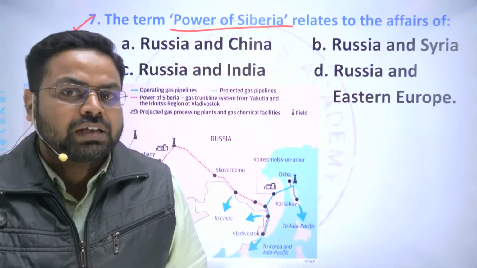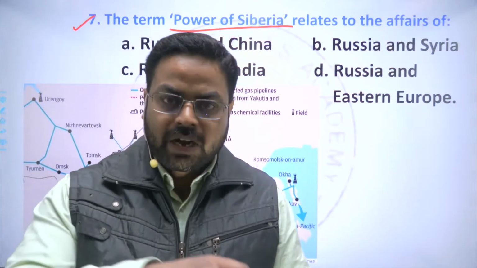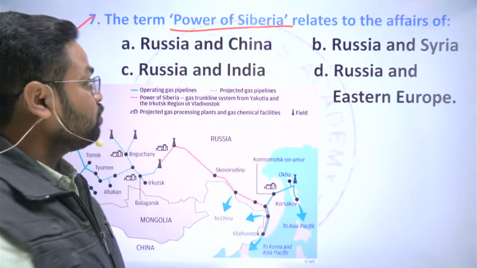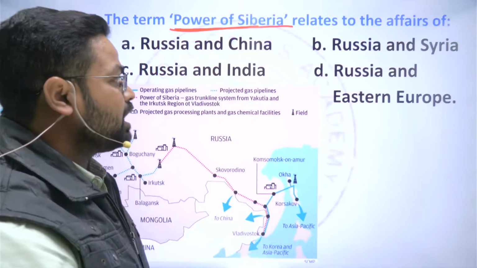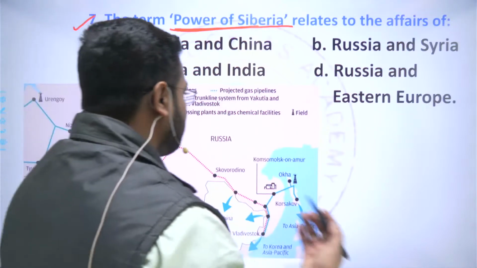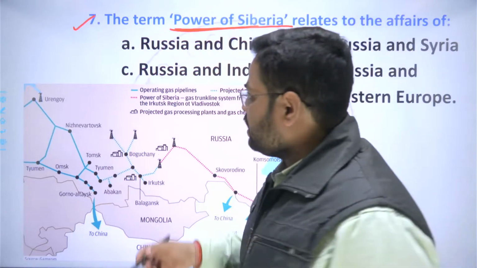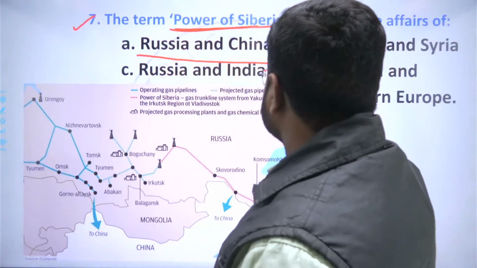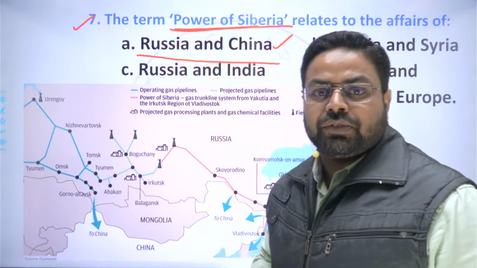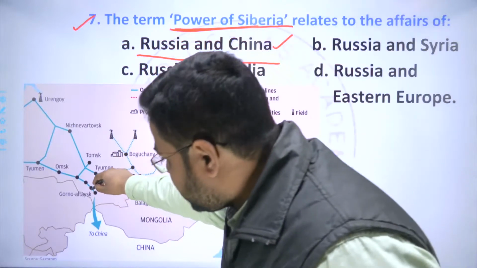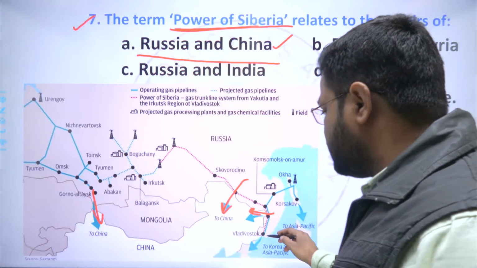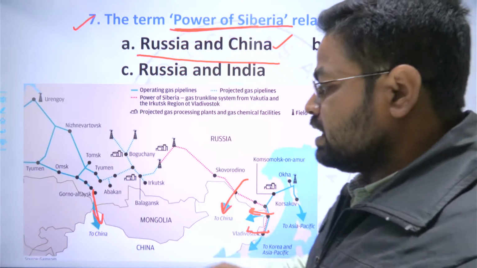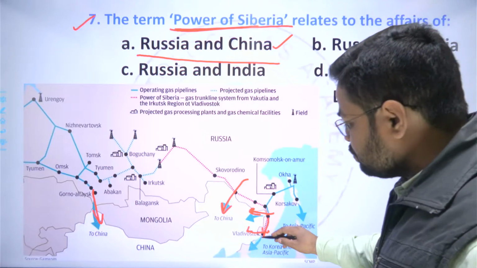So they may ask the question around that situation, and one of that is Power of Siberia. Here the Power of Siberia is basically a gas pipeline that is being constructed by Russia with the help of China to supply a huge amount of gas to China from different distribution points, as you can see here, as well as they have to export the gas also.